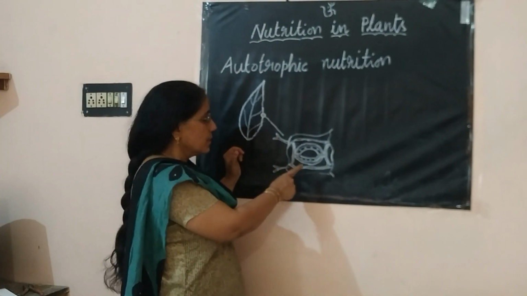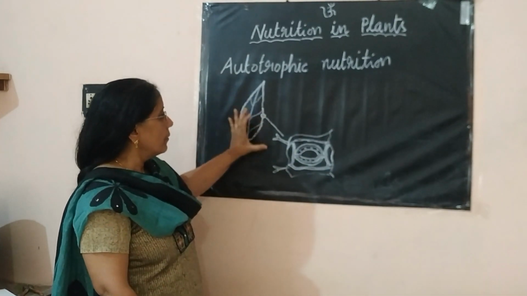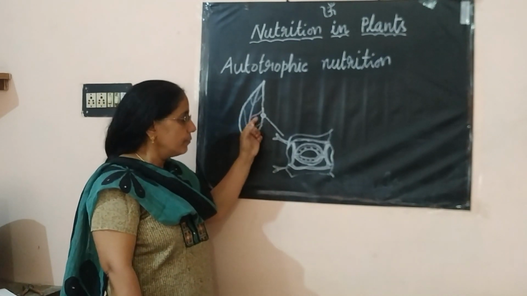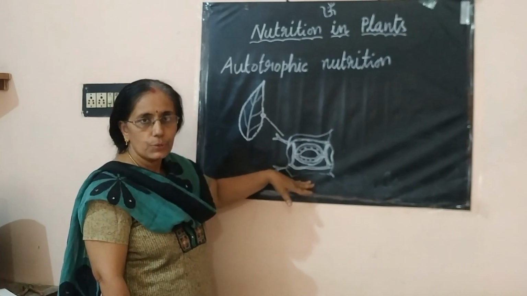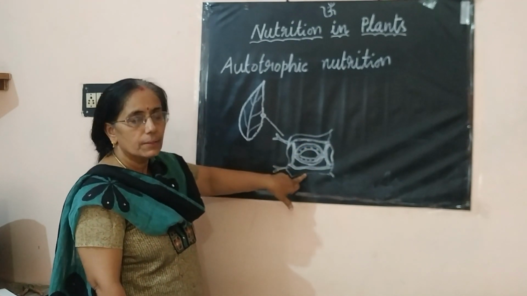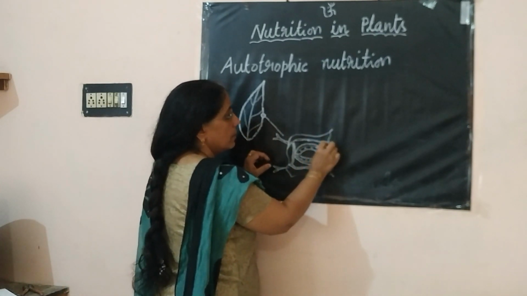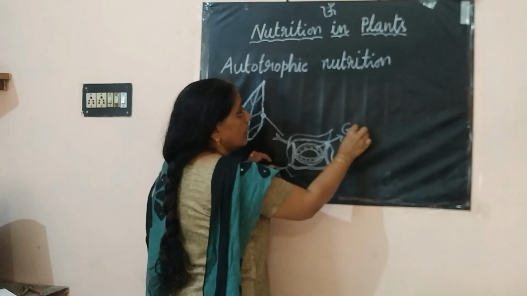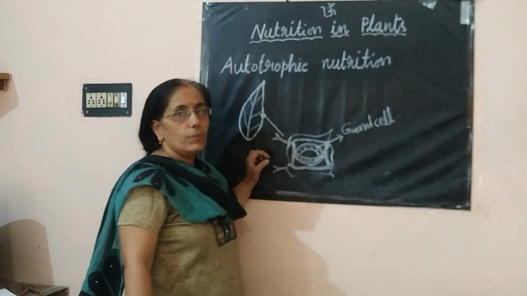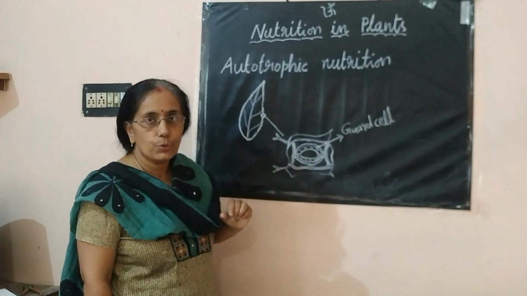Now let us see the structure of stomata. Here we have a leaf. If we take one small portion of the leaf and see it under a microscope, we can see the stomata in this way. Here there is a special cell called the guard cell, which controls the opening and closing of the stomata.